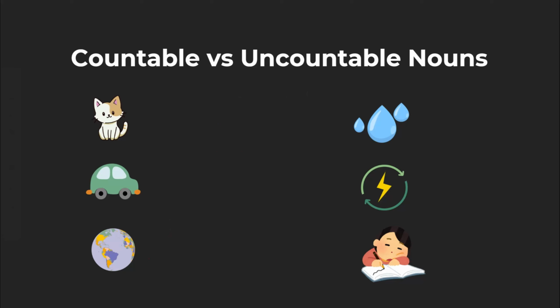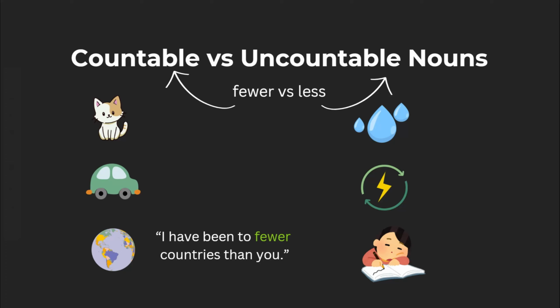Another grammar point with countable versus uncountable nouns is fewer versus less. This is a mistake that even native speakers will make sometimes. Fewer is used when discussing countable nouns, and less is used when discussing uncountable nouns. So we'd say, I have been to fewer countries than you, but I have less energy than her.